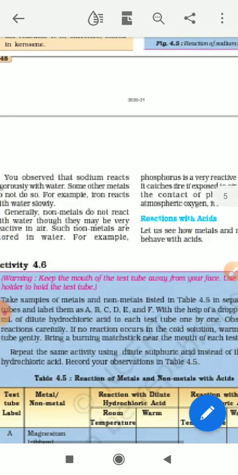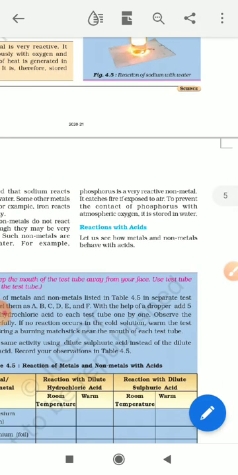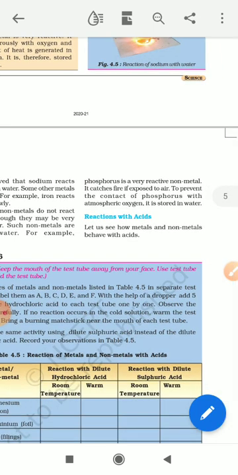As I told you already, sodium reacts with water and starts to burn vigorously in the presence of water. Now, non-metals do not react with water at all. Many non-metals are present in our atmosphere, and water is always available in our atmosphere in the form of water droplets. But phosphorus is a very reactive non-metal, so that's why phosphorus is always stored in water.